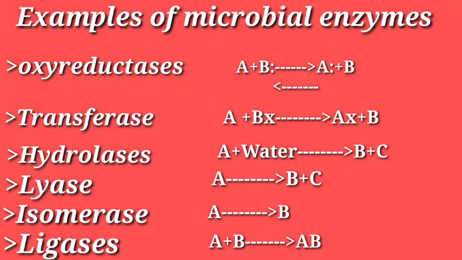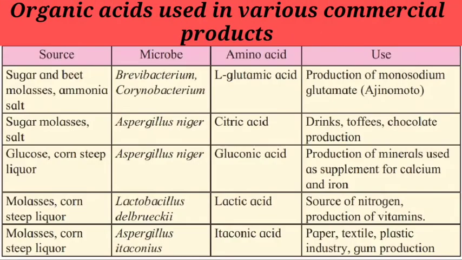So it is ligases. Next one is the organic acids used in various commercial products and the microbes useful for the same. In the table you can see the source and the microbes which are used, how by using the microbes it gets converted into some acids, and what the uses of that acid are. The first one is sugar, beet molasses, ammonia salt.